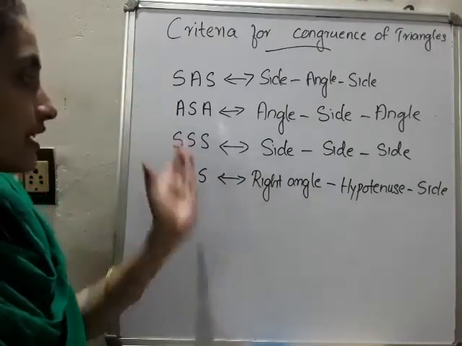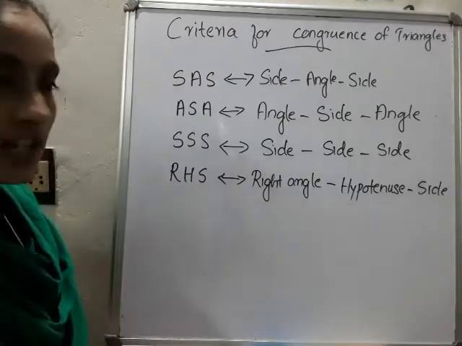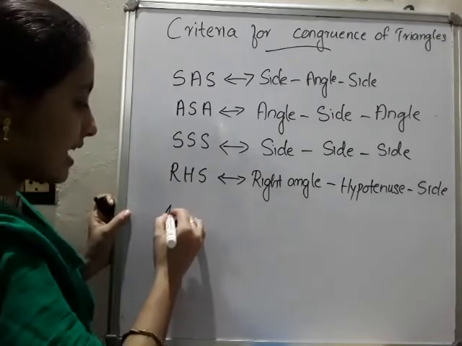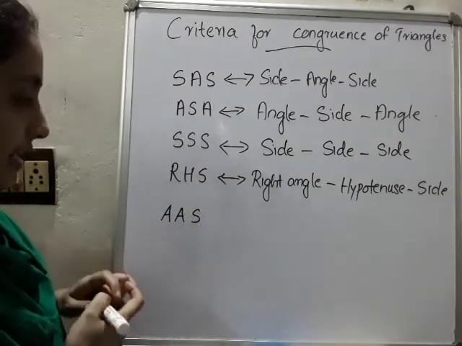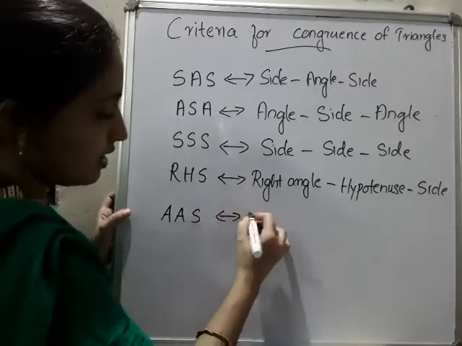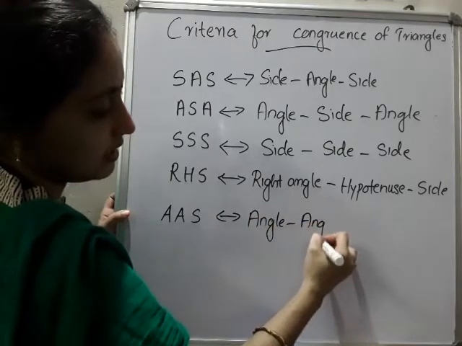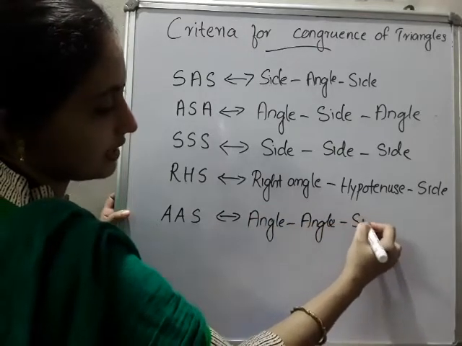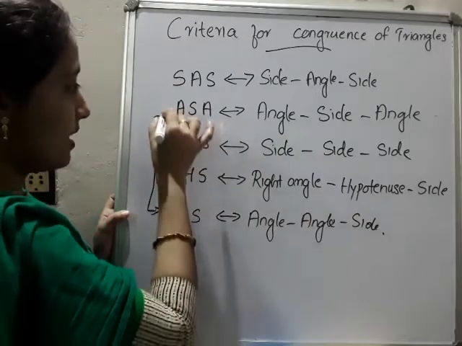These are the 4 things you already studied in 7th standard, and one additional also there, that is AAS, angle, angle, side, because that is an alternative of this one, so both will be same.